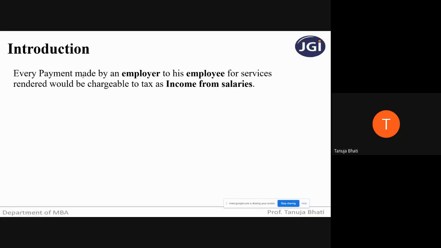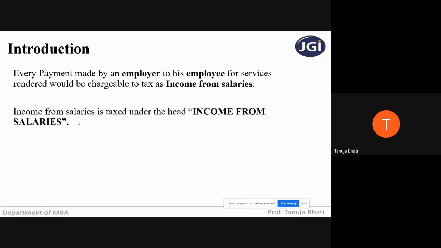So whatever payment we receive and we are going to charge it to income from salaries, under which head is it going to go? Income from salaries is taxed under the head income from salaries. There are 5 heads of income: income from salaries, house property, income from business and profession, income from capital gains, and income from other sources. Now, the first thing that you need to know is there has to be an employer-employee relationship. Now, you may tell me, madam, what if an employee is working part-time or full-time?